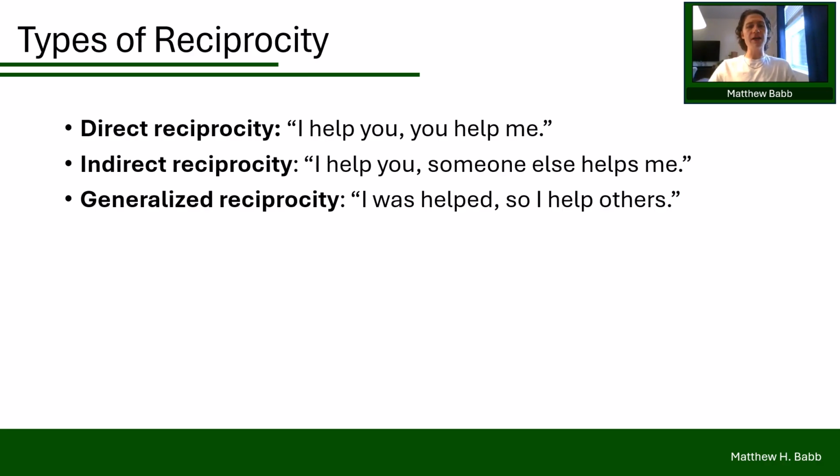For example, indirect reciprocity is where helping builds a good reputation, and then this leads to others, not necessarily the original recipient, being more likely to help you in the future. This relies on social information and is thought to play a big role in primate and human societies. And lastly, we have generalized reciprocity, which is a simpler form that doesn't really require tracking individuals at all. The idea is I was helped, so I will help somebody in the future. It's about paying cooperation forward, and it can really help stabilize helping behavior even when individual recognition is limited.